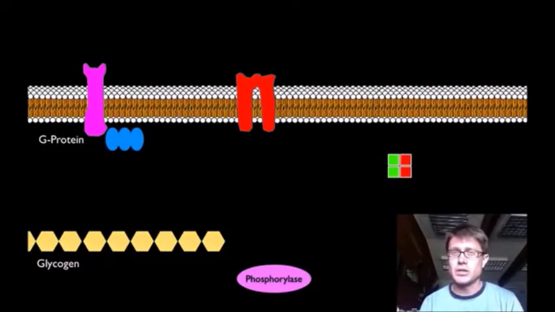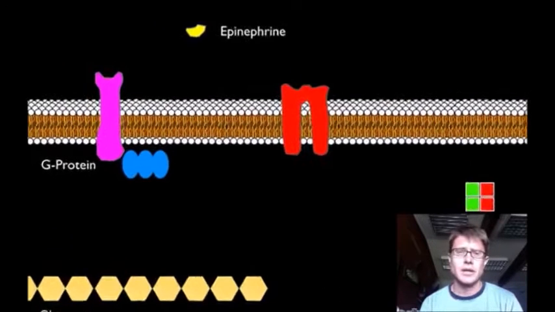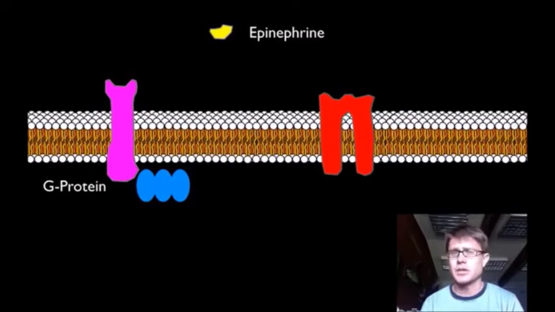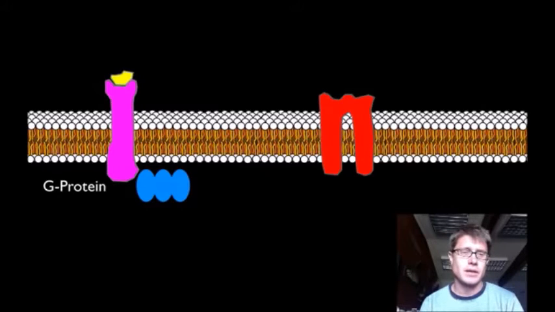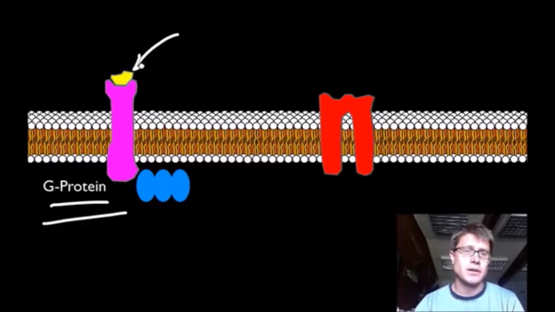This is an animation of a typical liver cell and how epinephrine comes in. So we're going to go through a couple of different spots. Epinephrine is the messenger. Epinephrine is going to be given off by the adrenal glands throughout your body, and especially affects cells in the liver. So epinephrine is going to dock with this receptor. In this case, it's called a G protein receptor. And so the epinephrine is what's called a ligand.